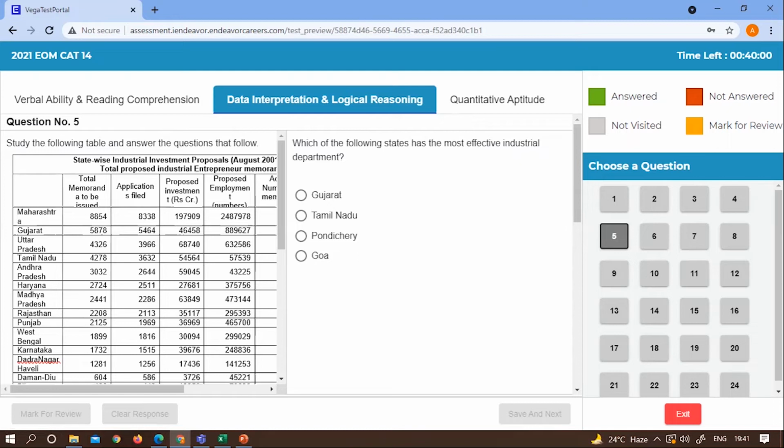Question 7, again careful observation, comparison is required of a few states. This is a little time taking, but not that difficult. And the last question of this set, you need to check the data of the 4 options given. The moment your focus is on the 4 options, calculation was not required.